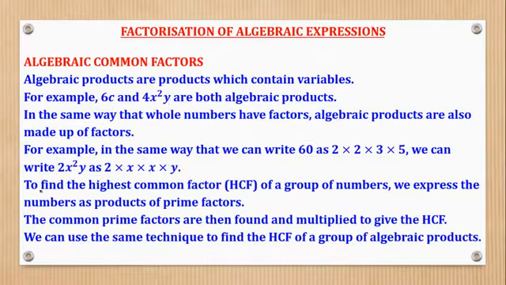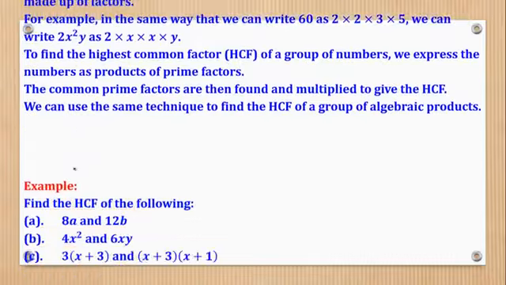Therefore to find the highest common factor of a group of numbers, we express the numbers as products of prime factors. The common prime factors are then found and multiplied to give the HCF. I think that concept is familiar to you, only that now we are going to add in when there is an unknown, which we call variables. So let's see how this is done.